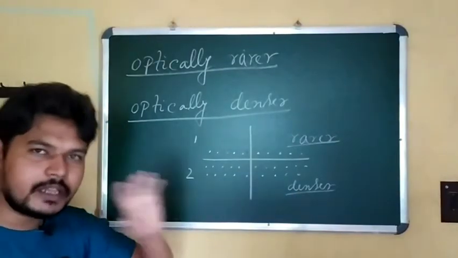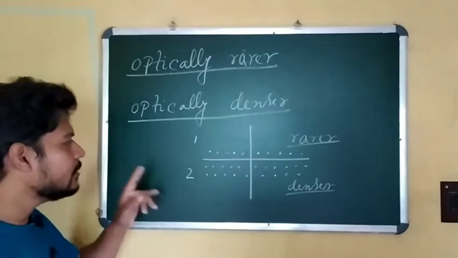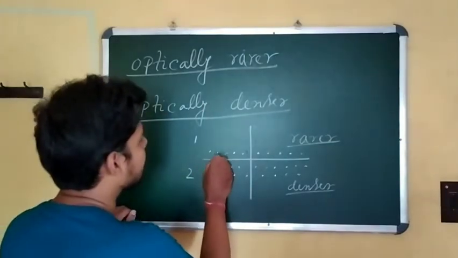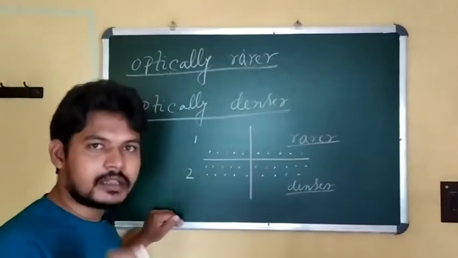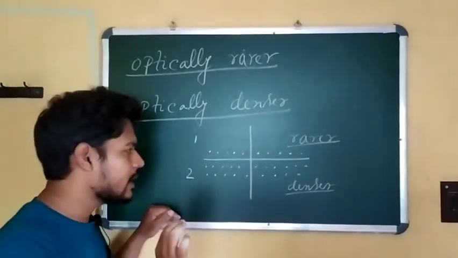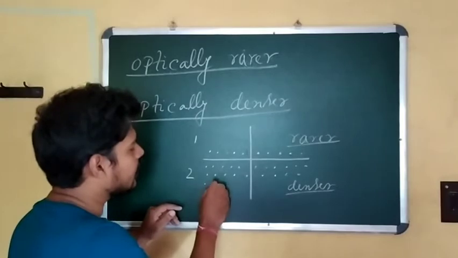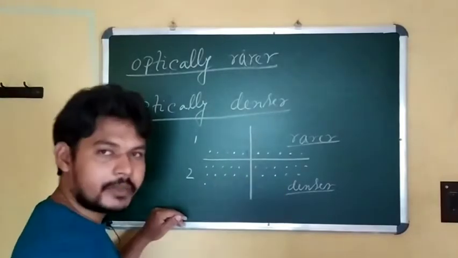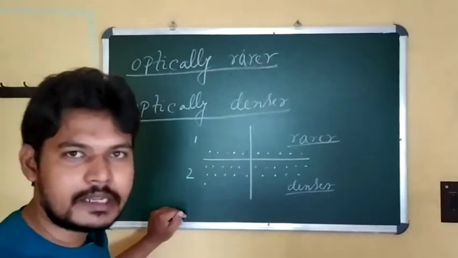If you take any two media, then between these two media, the one in which the number of atoms and molecules is less is called the rarer medium, and the one in which the number of molecules is greater than the other medium is called the denser medium.